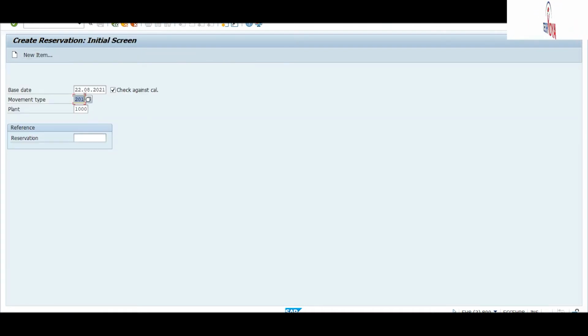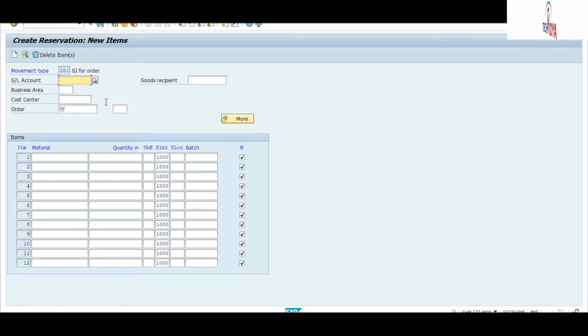See, for any production order you will use movement type 261. Okay, so go to the next screen. Now it will ask for the order, the production order.